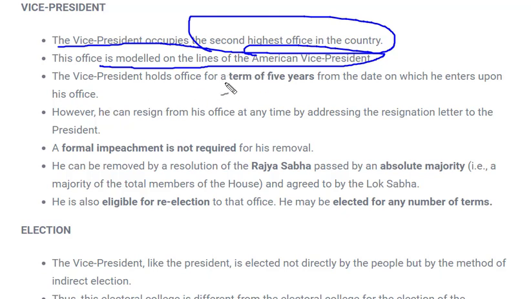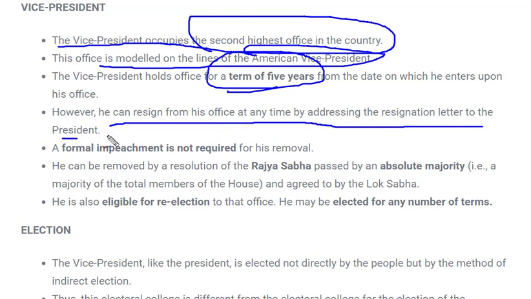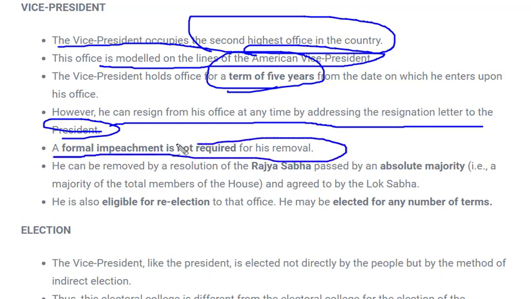So what is the tenure of Vice President? It's 5 years. But if the Vice President wants, he can resign his office at any time by addressing the resignation letter to the President. So whenever he wants, he can apply for resignation with the President. And a formal impeachment is not required for removal. As we have seen, for removal of President, there is a big procedure for impeachment. But if the complete parliament or the complete government wants to remove the Vice President, there is no official process for removal or impeachment of Vice President, or it's not required at all.